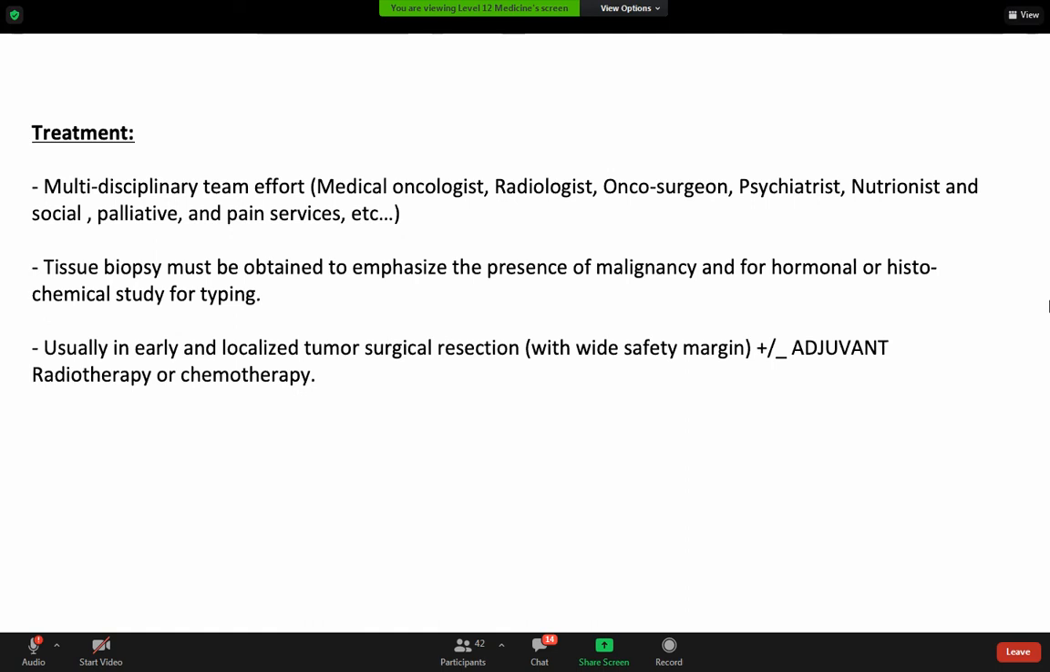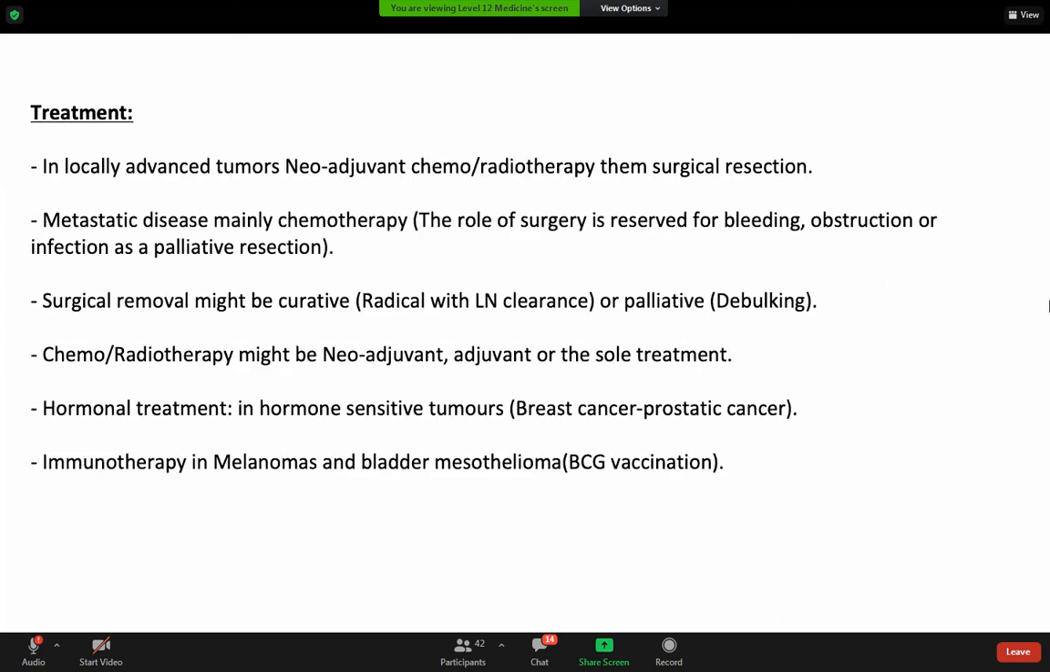But unfortunately, if the tumor has metastasized, usually it ends up with palliative treatment with either chemo or radio, or palliation only. So in locally advanced tumor, neoadjuvant chemo or radiotherapy with surgical resection, metastatic tumor, mainly chemotherapy. Surgical removal might be curative or palliative.